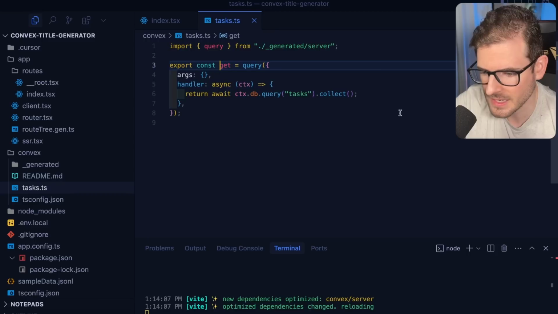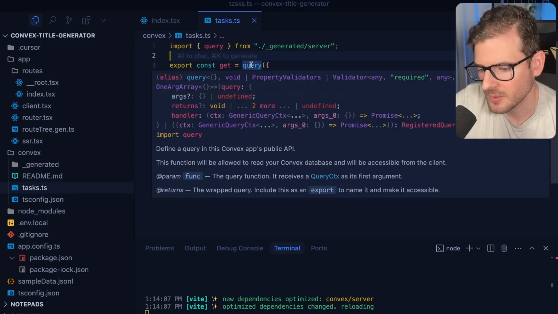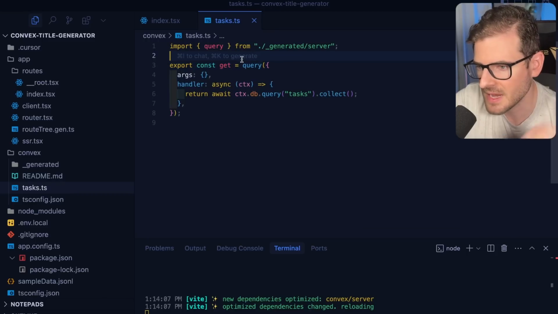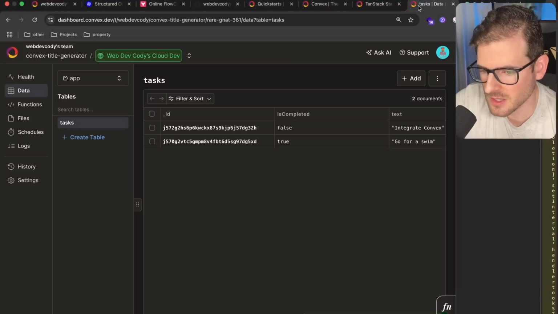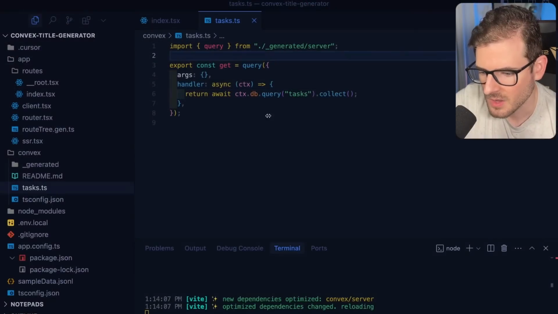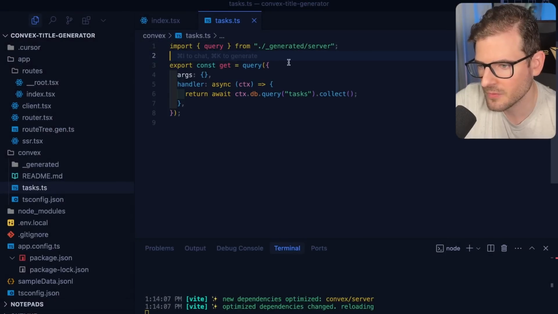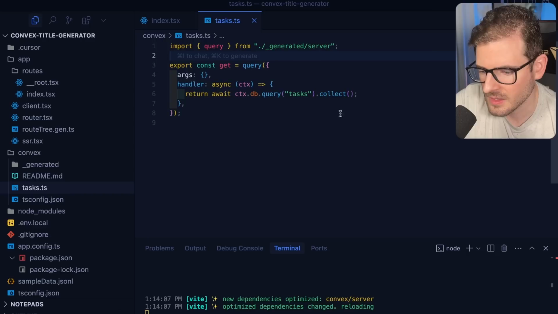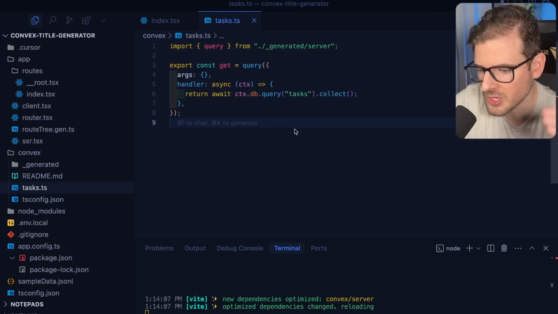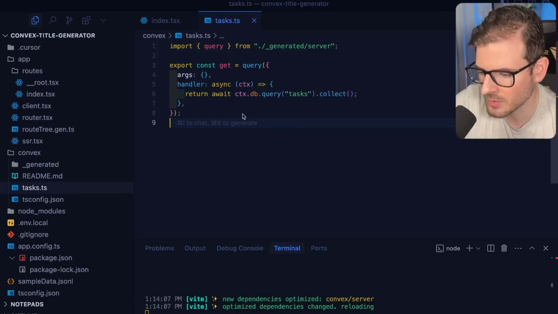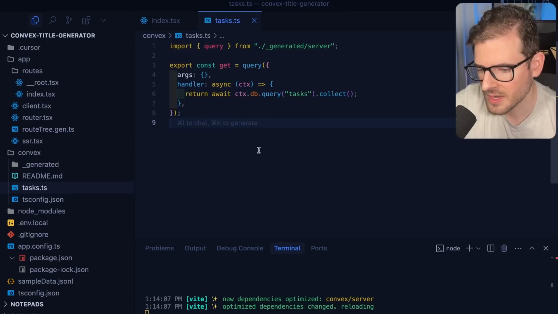So let's command click on it. We will see here a query, which is what you can use in Convex to grab data from that table that I talked about. So we have a tasks table. This query can be used to grab data from the tables. And the example of how you can do that with the syntax is you just basically do a context.db.query. You pass it your table name. And then you can say collect, and that's going to give us every single entry in that tasks table and return it back. This is just a query, and we'll talk about queries and mutations and actions in Convex as